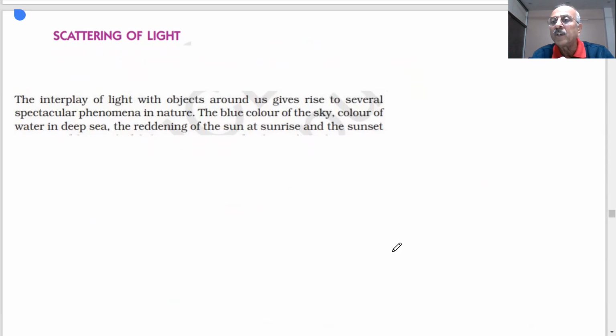For example, you see the sky is blue. Why is the sky blue? Due to scattering of light. The interplay of light and objects around us gives rise to several spectral phenomena. Blue color of the sky. You see the color of the sky is blue.